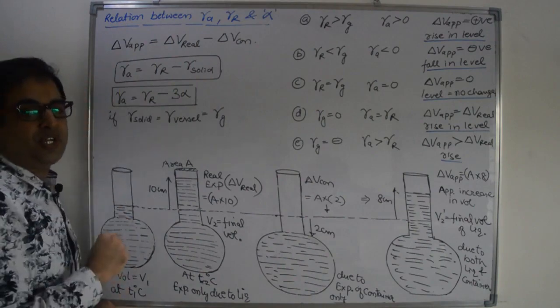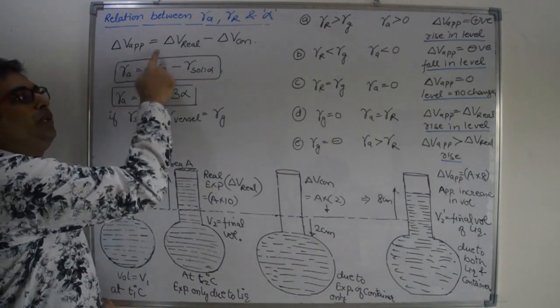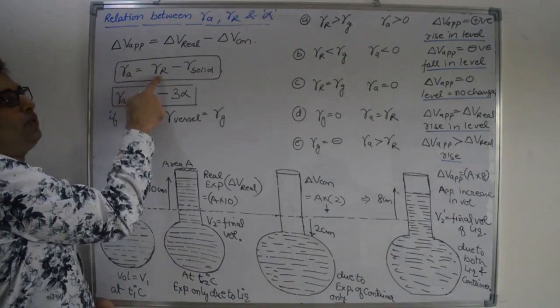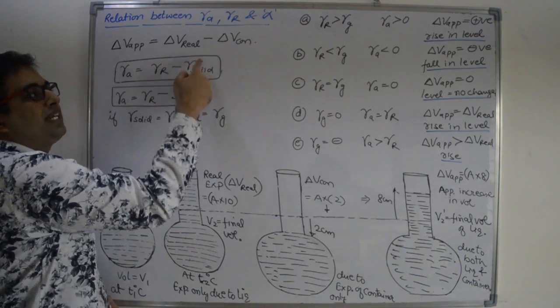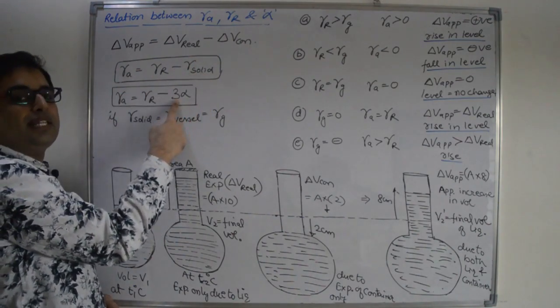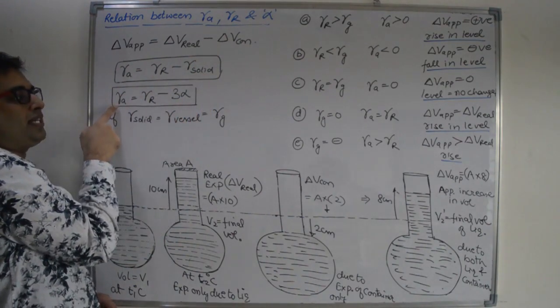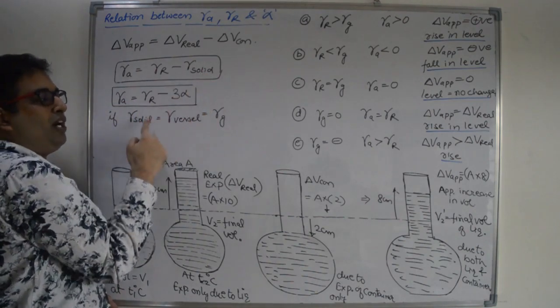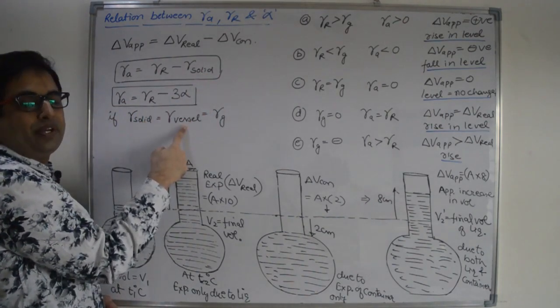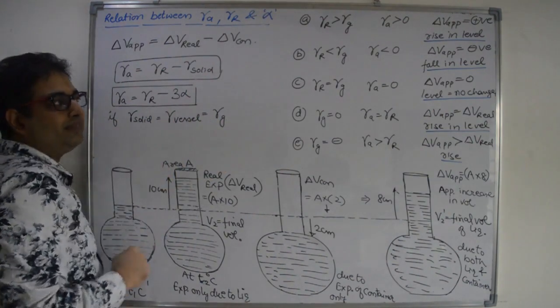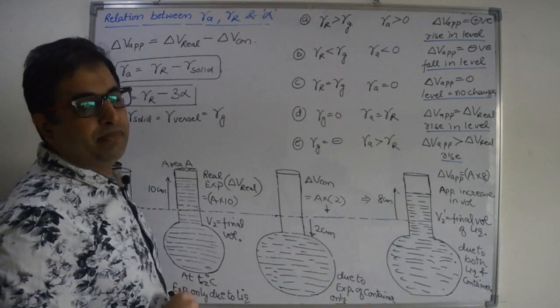And the expansion coefficients are proportional to increase in volume. So you can write it as gamma A is equal to gamma real minus gamma of solid. Gamma of solid you can write as 3 alpha, right? This is gamma apparent, gamma real. And I am taking gamma of solid, or you can say vessel or container, as gamma G. I am taking a glass container. Now let us see some relations between them.